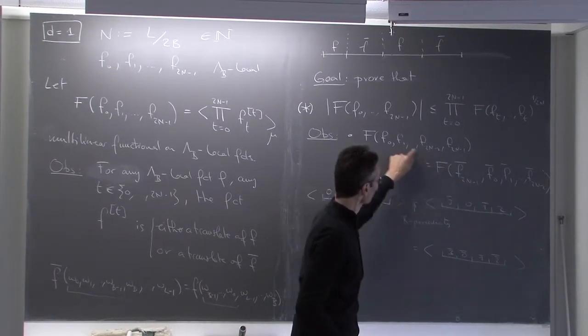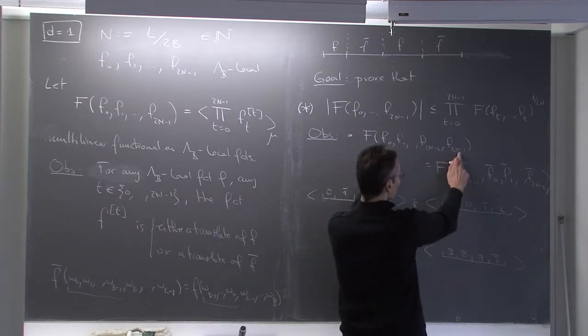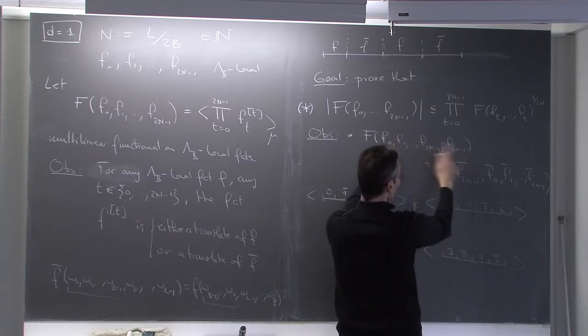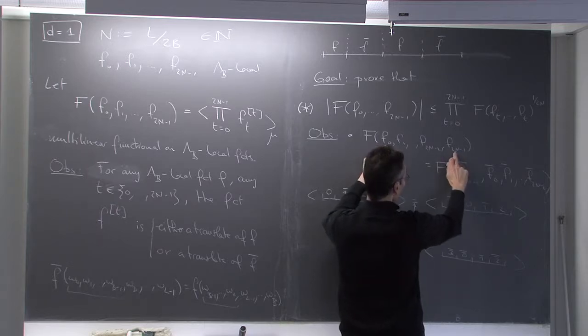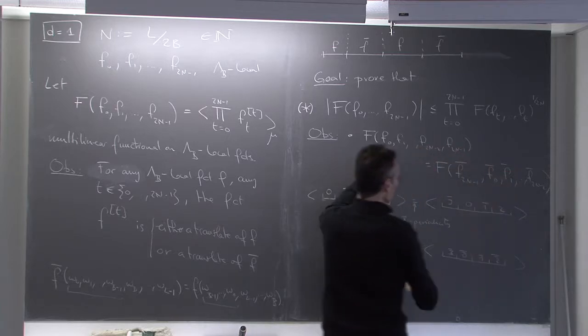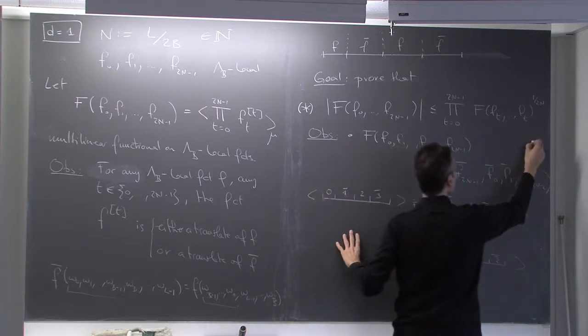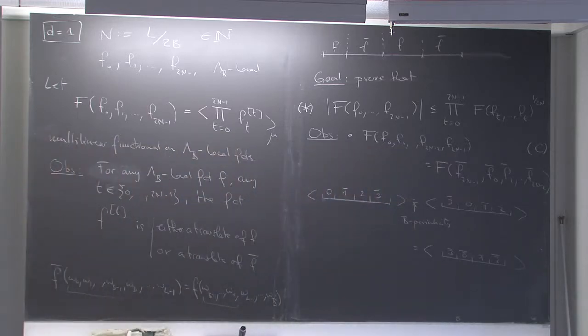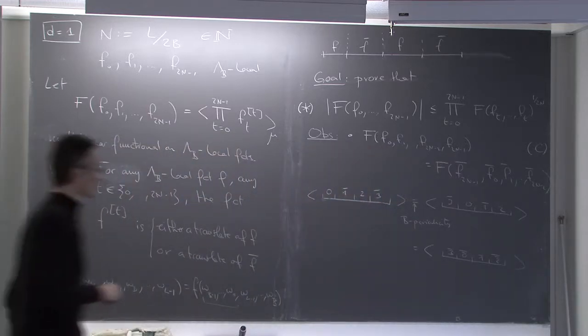So the fact that I can make a cyclic permutation of my functions in the functional f, a cyclic rotation, and the only thing that changes is that if you make a cyclic rotation of odd order, you get bars on top of the functions. This I will call a property C for cyclic. That's something which will be very useful.